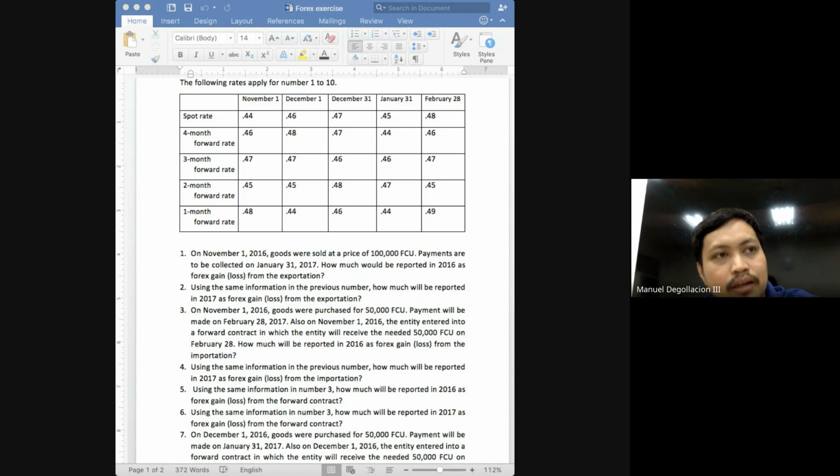Okay? Now, there are problems, class, that would ask you for the net forex gain or loss. So in that case, you'll just combine the gain or loss from the importation and the gain or loss from the forward contract. What do I mean? What was the answer in number 4, class? 500. And this was from the importation.